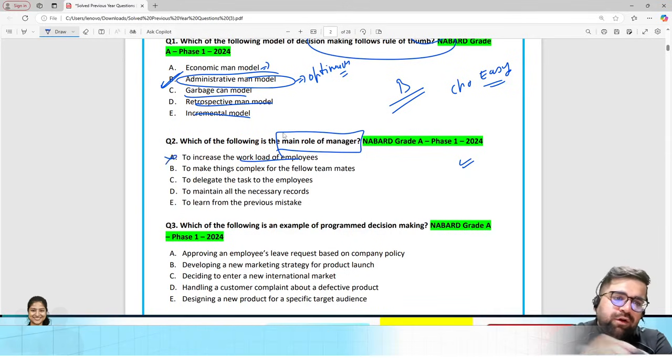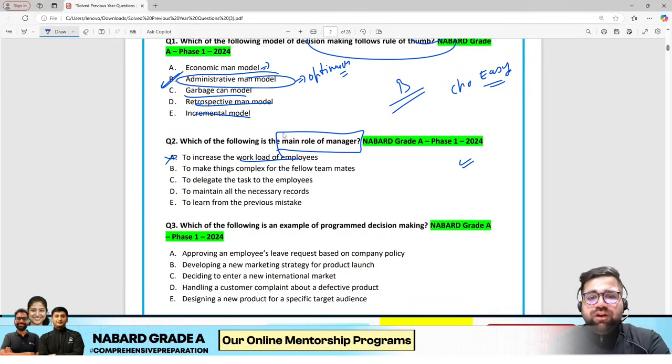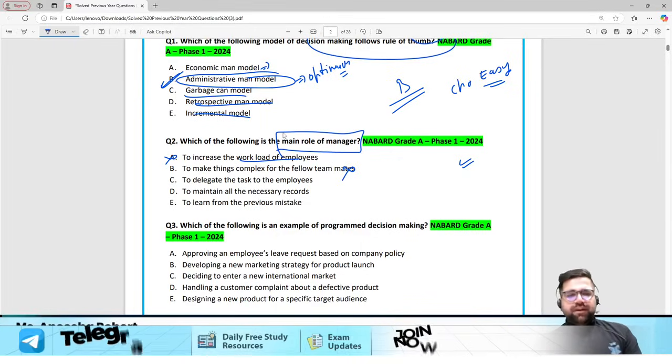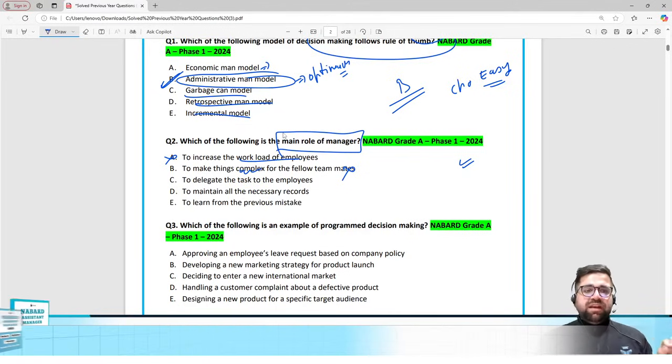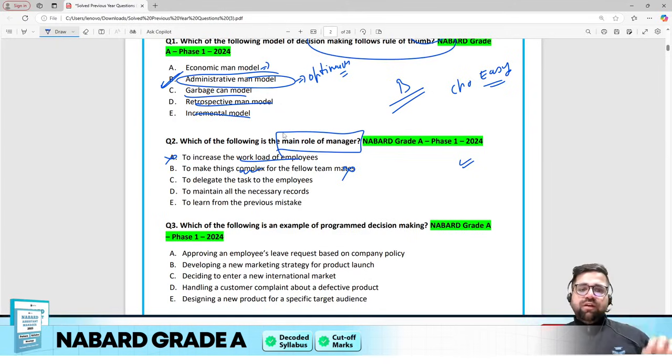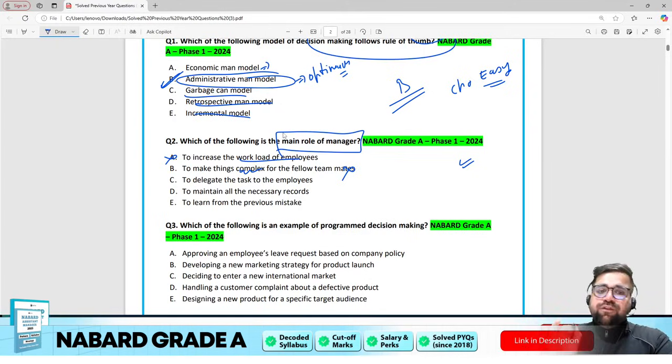Definitely not. To make things complex for fellow team members? Again not, because this looks very absurd, right? It looks very weird. Why would the manager increase the workload? Yes, a manager can distribute the workload. That is the correct term. To make things complex? No, it's to make things simple. To delegate tasks to the employees? To maintain all necessary records? To learn from previous mistakes? Which of these is the main role?